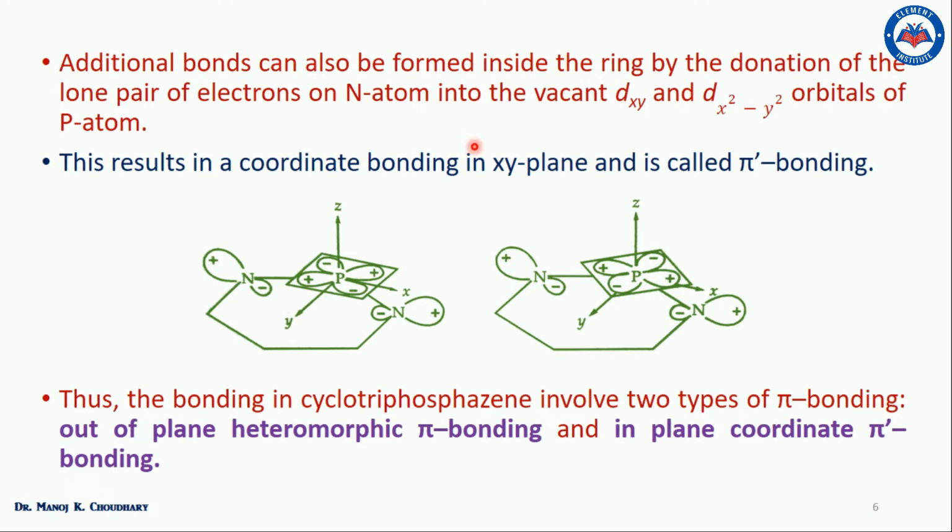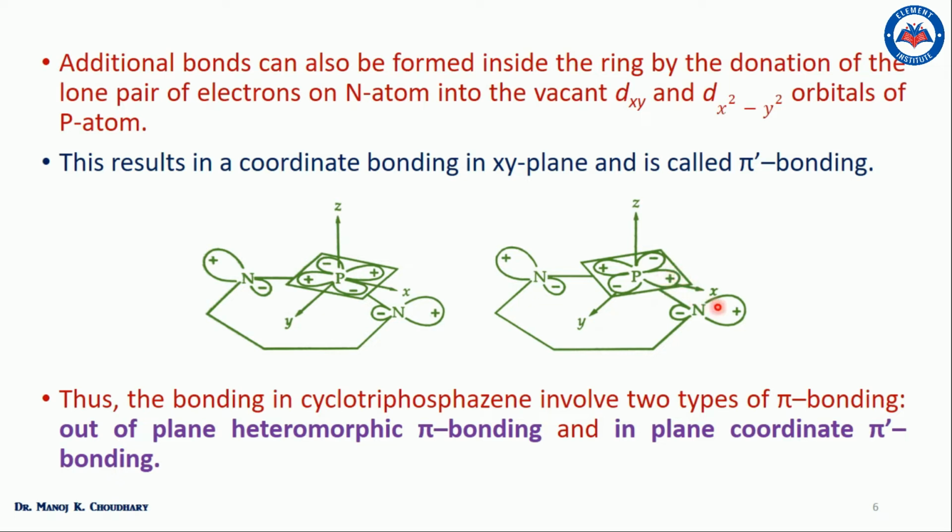In addition to d pi p pi bond, Craig and Paddock also suggested that additional bonds can also be formed inside the ring by the donation of the lone pair of electrons on the nitrogen atom into the vacant dxy and the dx square minus y square orbital of the phosphorus atom, and this results into the coordinate bond in the xy plane. As the two electrons are donated or shared by the nitrogen itself with the vacant orbital of the phosphorus, so it can be called as the coordinate bond.